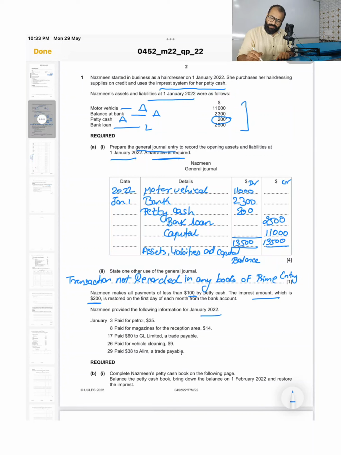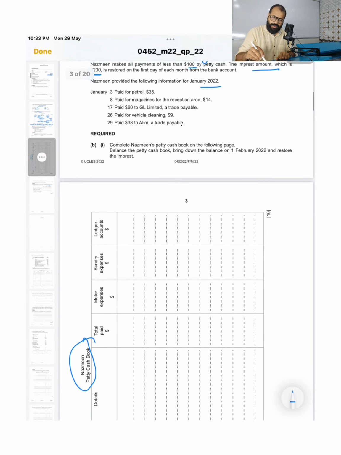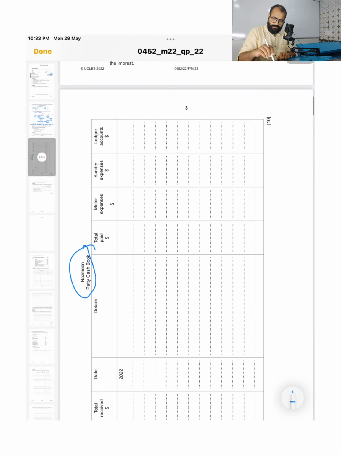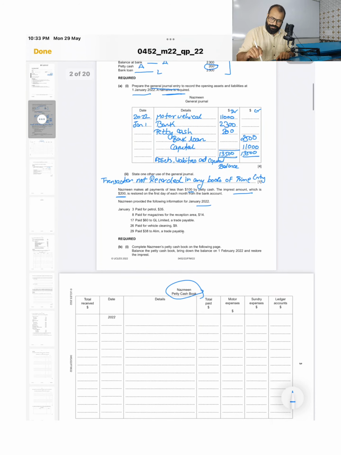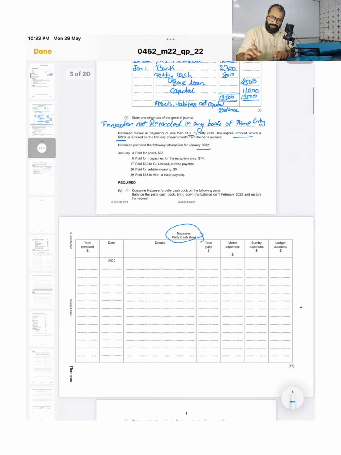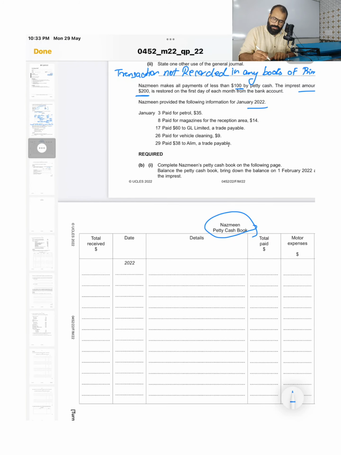Nazmeen provides the following information and some expenses are given. Let us go. I'll just rotate this part, and expand it so you can look. The date is already given.